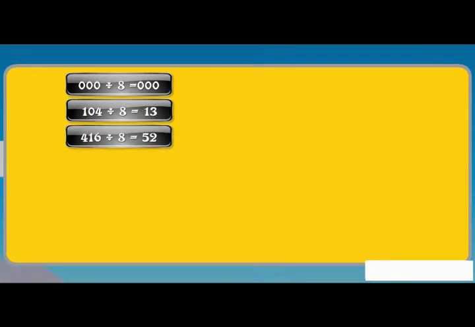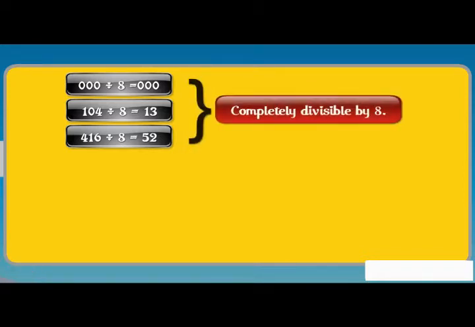On dividing them by 8, we have, for 000, it is 000. For 104, it is 13. And for 416, we get 52. All the 3 cases are completely divisible by 8.